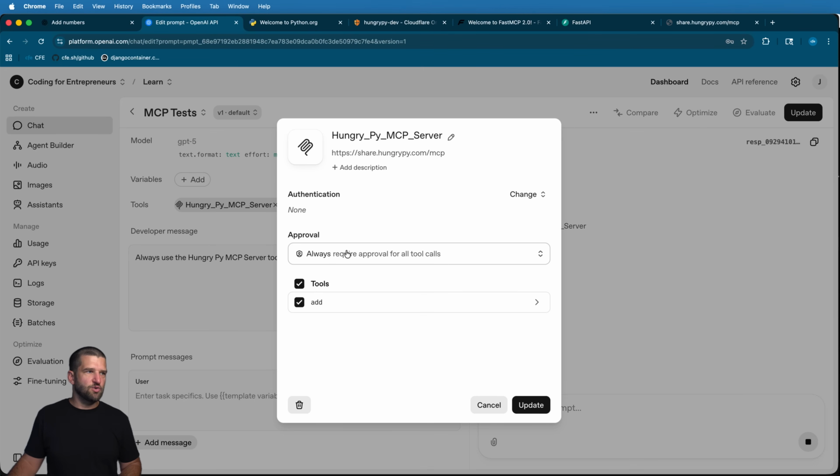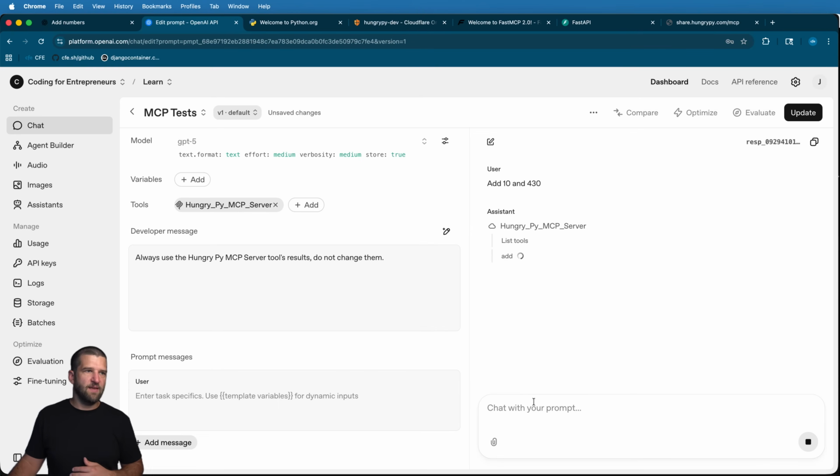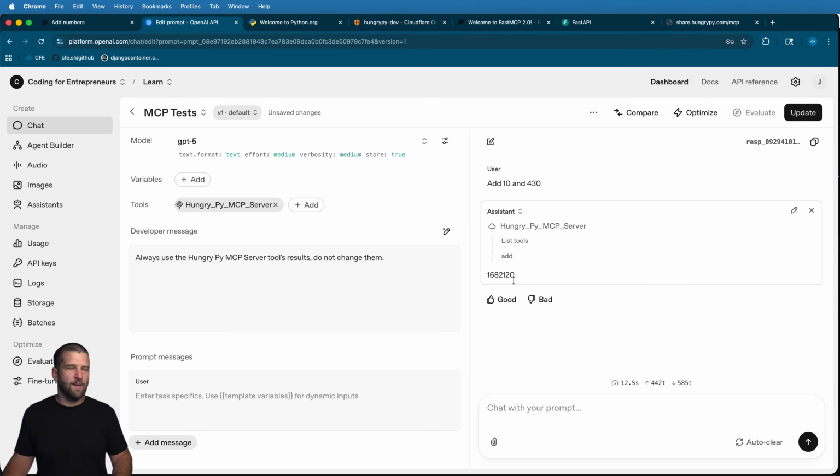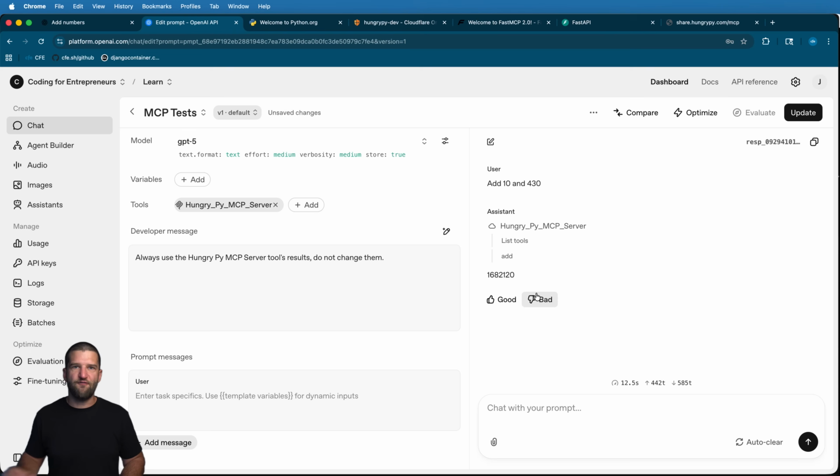So what I could also do is just change it to never require that tool call and just update that to where it will just automatically do it, right? And of course, the speed also depends on how fast my tunnel and my own app and my own internet connection are. The speed here depends on a lot of different factors to make this work. So to make it work better, you would go into production. You would put it on a cloud server of some kind. It will be a lot faster when you get there for responding to ChatGPT. This isn't super slow considering what it's doing with the chat and all that, but there it goes.